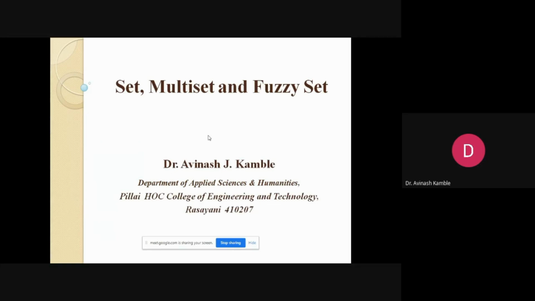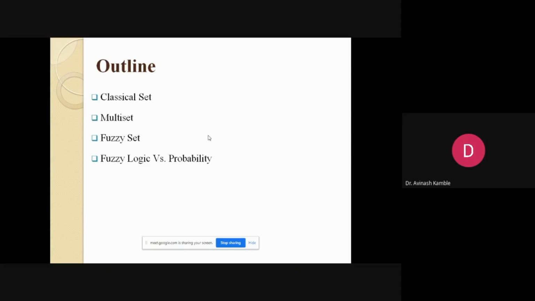Today, I would like to give a brief introduction on set, multiset, and fuzzy set. This is just an outline of my talk, where I'll talk about classical set, then multiset, fuzzy set, and finally, at the end, we'll have a comparison between the two concepts, namely fuzzy logic as well as probability.